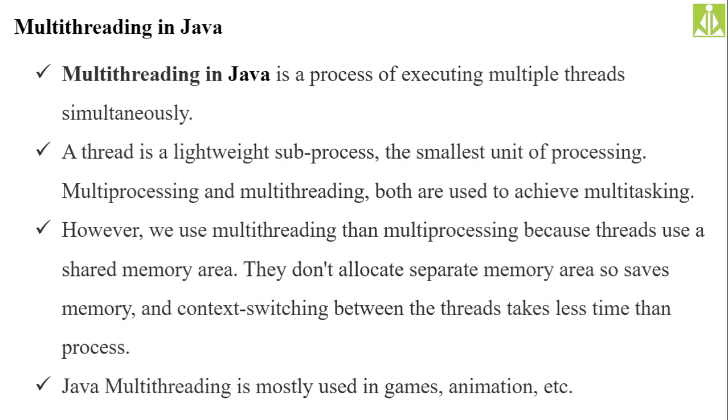Whatever jobs you are executing or whatever work you are assigning to a computer can be done in two different ways. One is as a process, and the second one is as a thread; you can assign that same work. So there is a need to understand the difference between process and thread, and which one is efficient, whether to go with the process or with the thread.